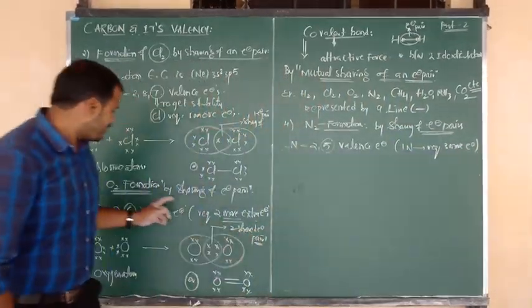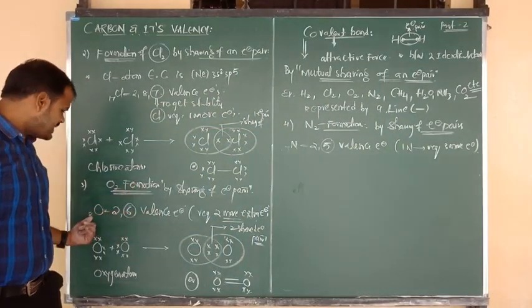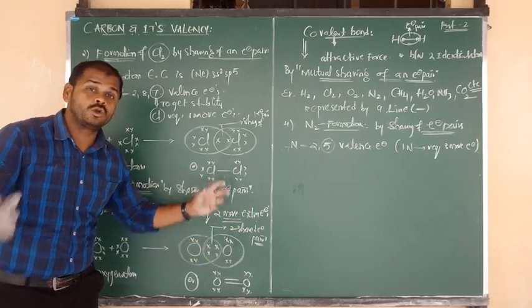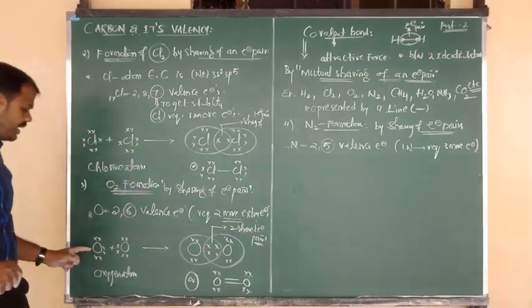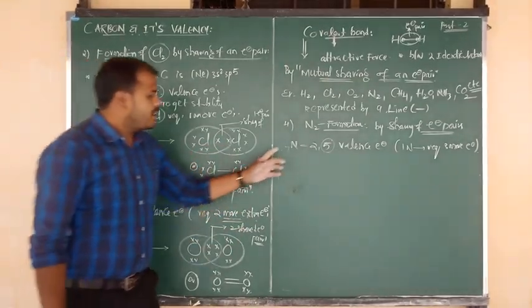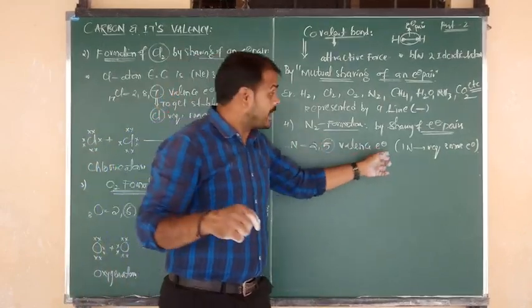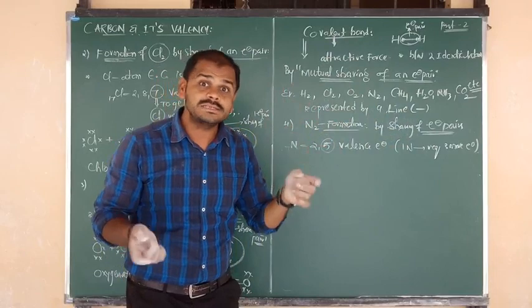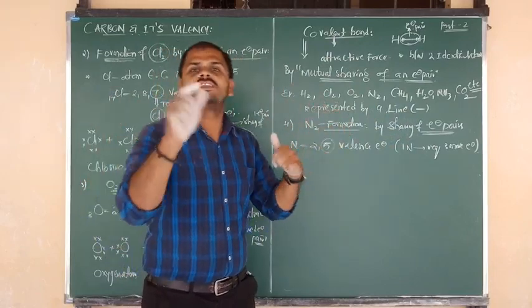Once again, in case of O2, what happened? Oxygen contains 6 valence electrons, so one oxygen atom requires 2 more, meaning each oxygen shares 2 electrons. In case of nitrogen, each nitrogen requires 3 more electrons, meaning each nitrogen can share 3 electrons.